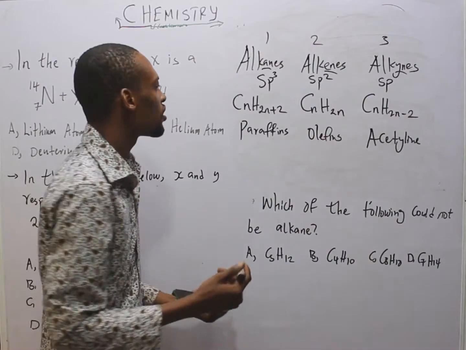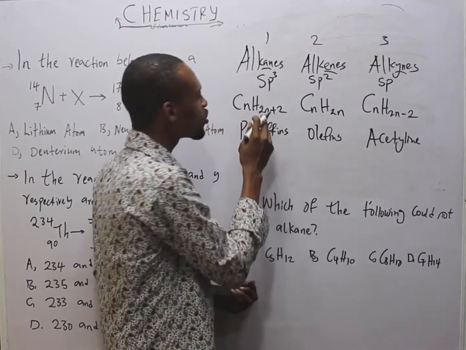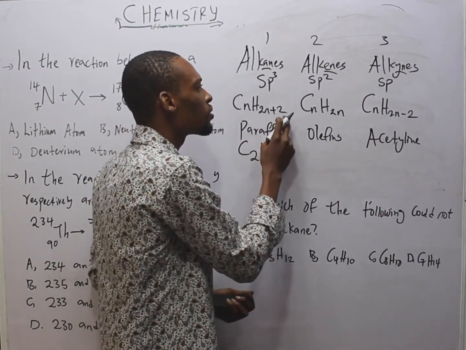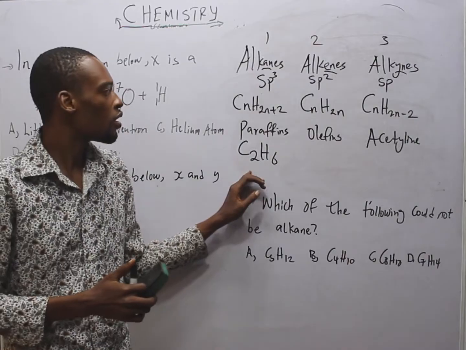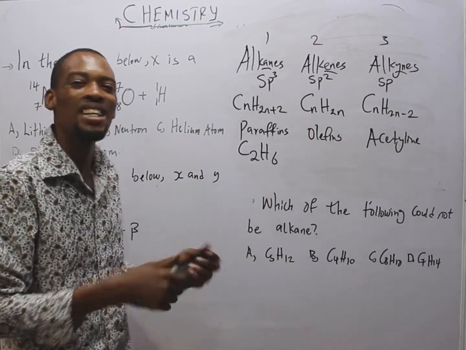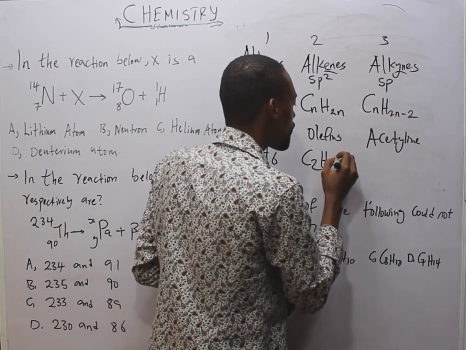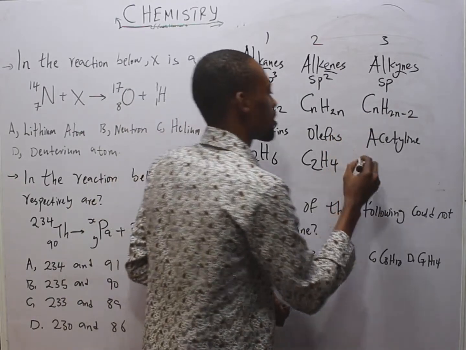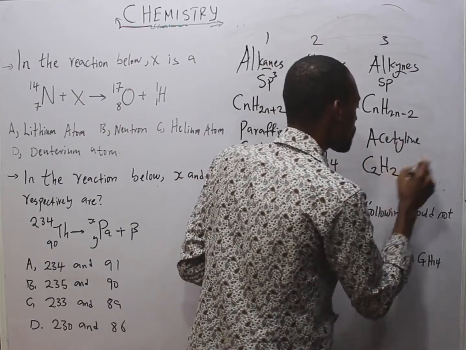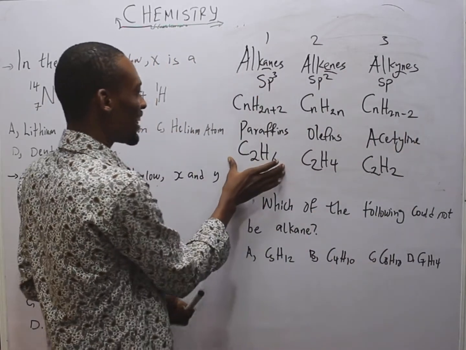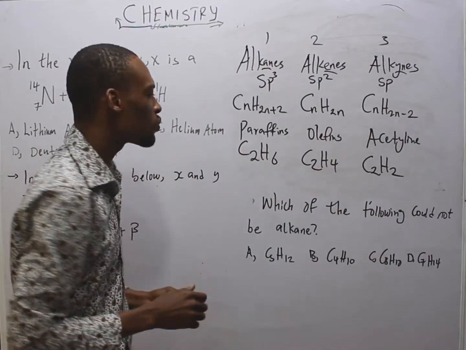From this general formula of alkanes, alkenes, and alkynes, if n is 2, let's say we have 2 carbons, the alkane will be C2H(2n+2): 2 times 2 is 4, plus 2 is 6, so C2H6. So this will be the alkane formed. While if C is 2, the alkene will be C2H2n: 2 times 2 is 4, so C2H4. And the alkyne will be C2H(2n-2): 2 times 2 is 4, minus 2 is 2, so C2H2.